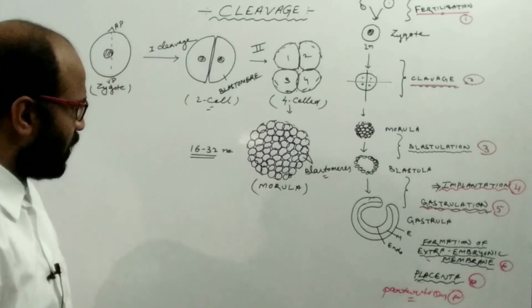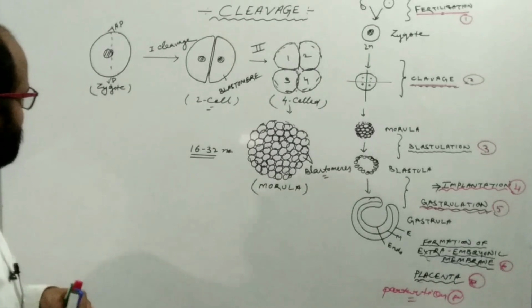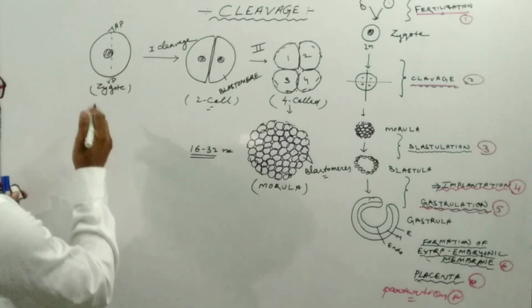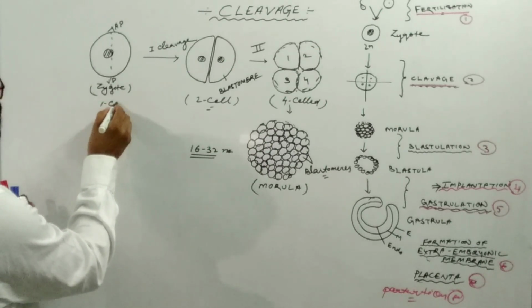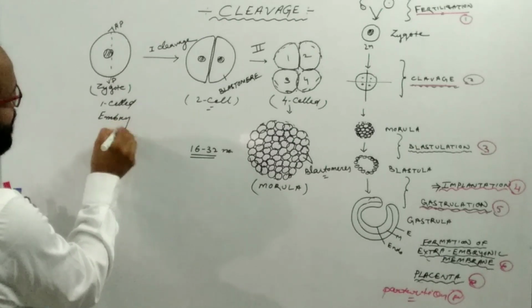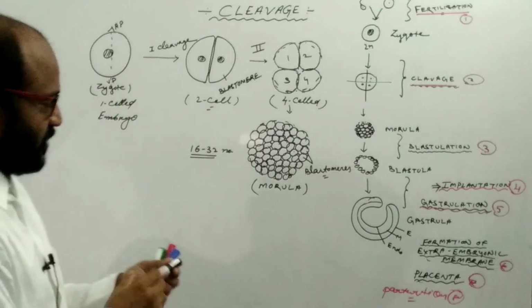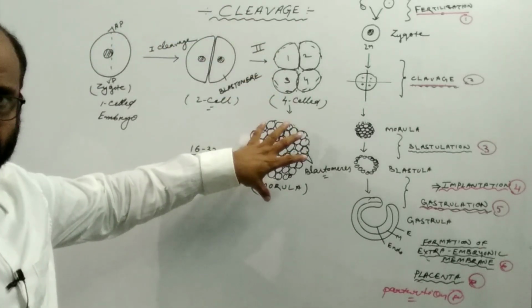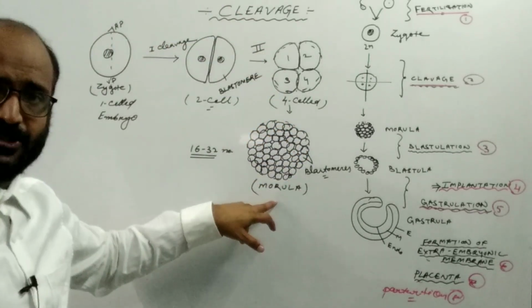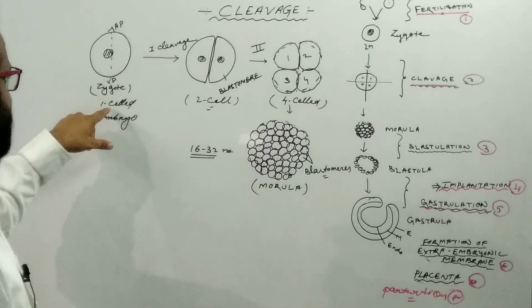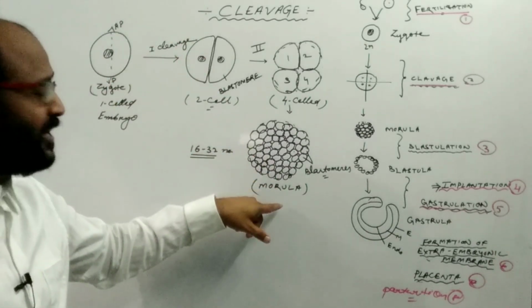So what is the actual process? As you see here, this is the zygote. Zygote is also an embryo, known as a single-celled embryo. So the size of the embryo remains the same at the end of the cleavage process, but the number of cells is increased.